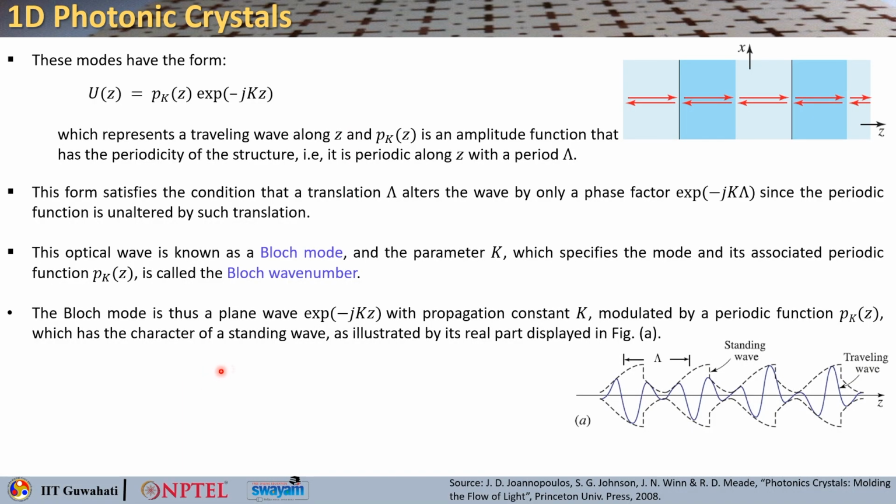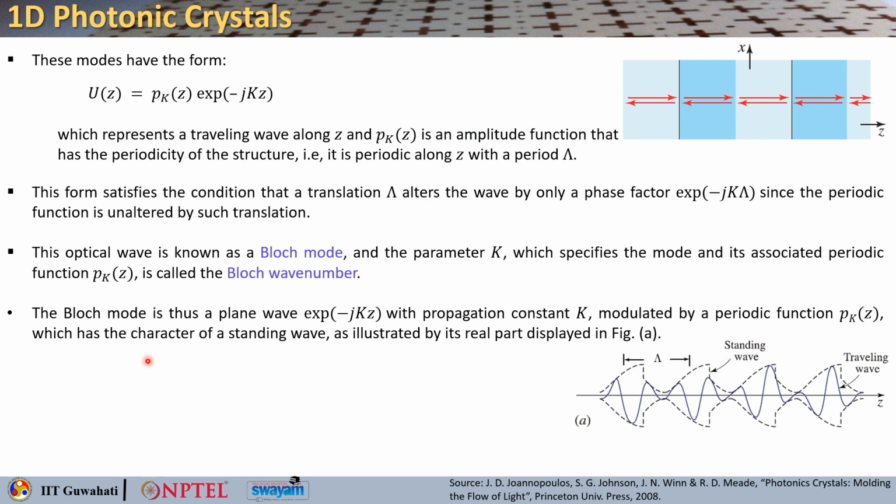So the Bloch wave is a plane wave, exponential minus jkz, with a propagation constant of K, and the amplitude of that wave is modulated by the periodic function p_k(z), which has the same periodicity as the structure, lambda, right.